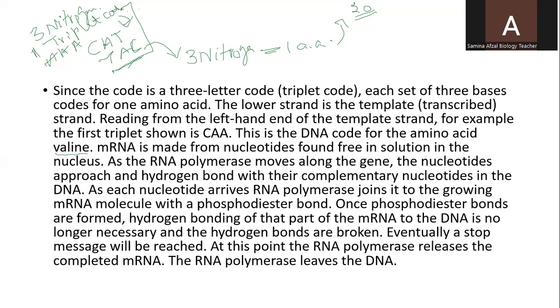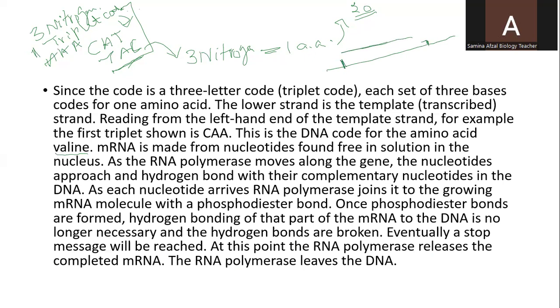So messenger RNA is made from nucleotides found free in solution in the nucleus. As the RNA polymerase moves along the gene, the nucleotides approach and hydrogen bond with their complementary nucleotides in the DNA. So the DNA strand is the portion which has to be copied.